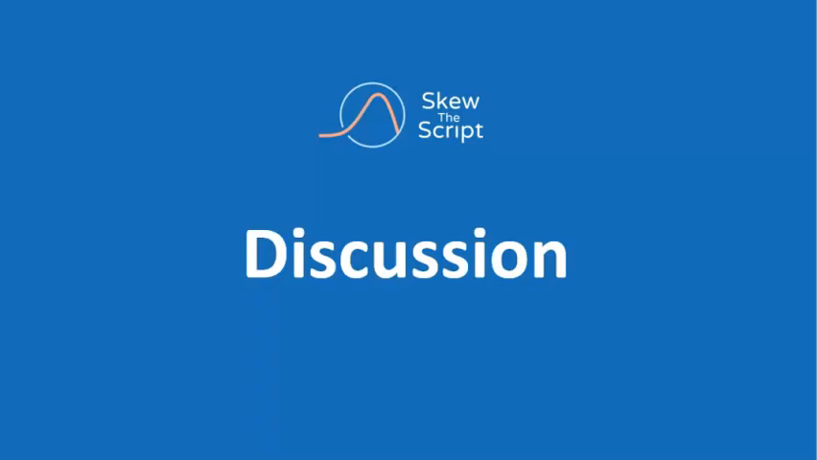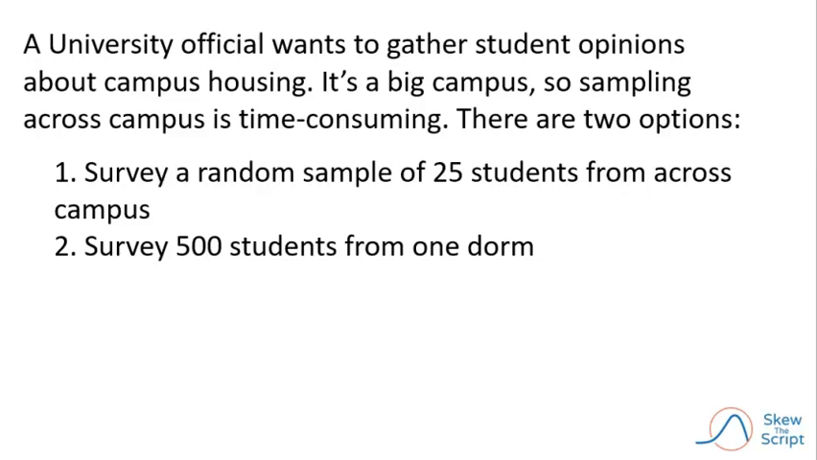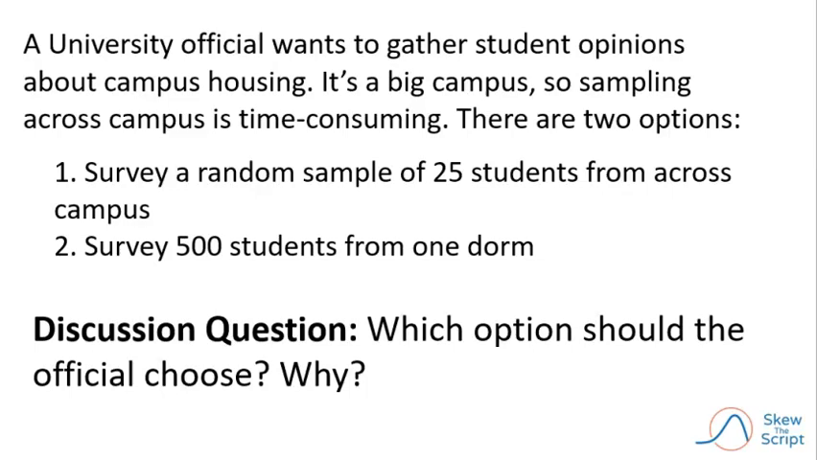So that brings us to our discussion question for today. Imagine that a university official wants to gather student opinions about campus housing. It's a big campus, so sampling across campus is time-consuming. Given limited resources, they have two options. They can either survey a random sample of 25 students from across campus, or survey 500 students from one dorm. Our discussion question is, which option should the official choose and why?